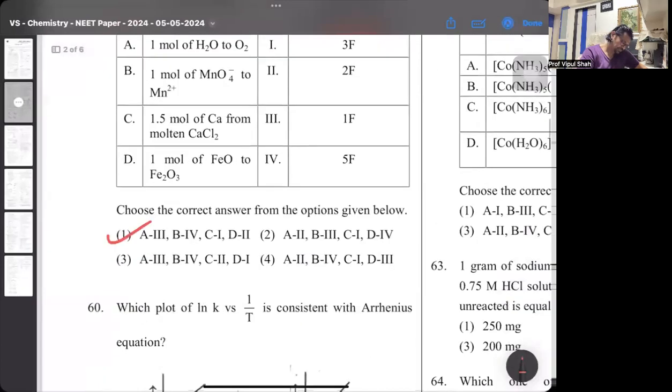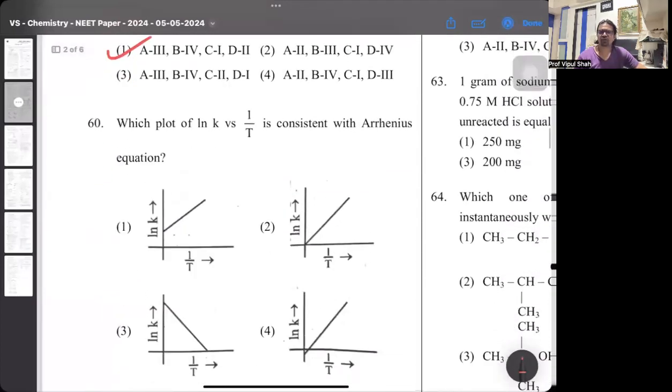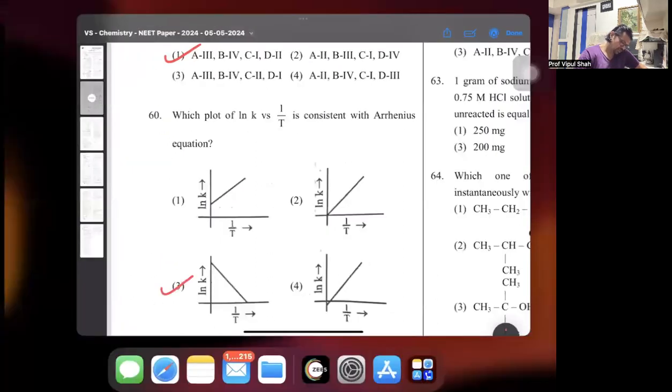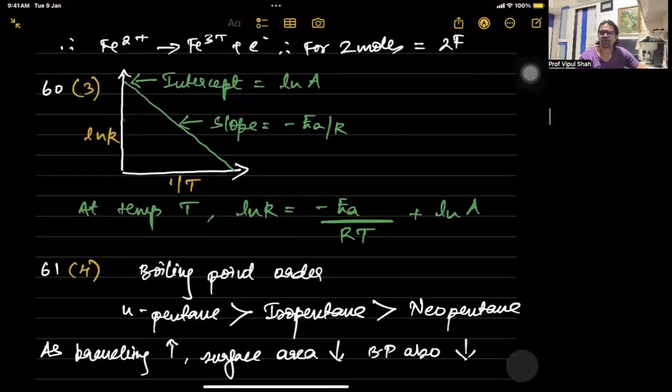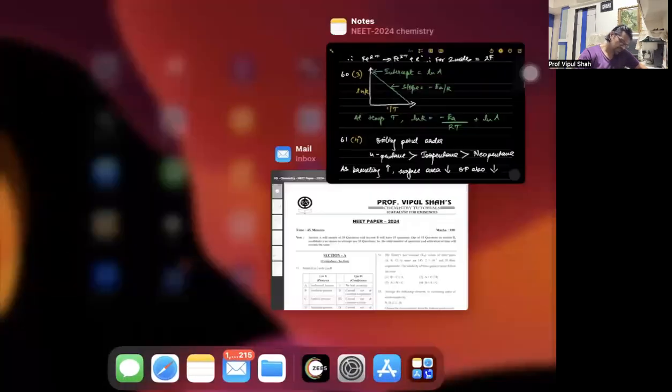Clear? Now next, which of the following is nothing but ln k versus 1/T, which is with respect to the Arrhenius equation part. It's basically a negative slope. So there's only one, that's option 3. So 60 is the third one, where we know the slope is minus Ea/R. Then the 61st one.